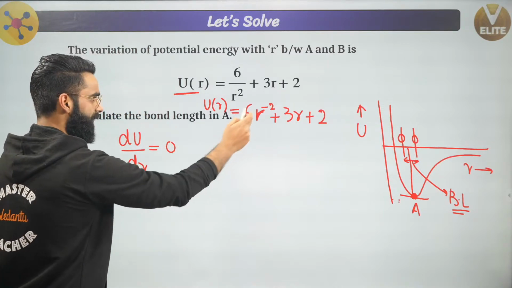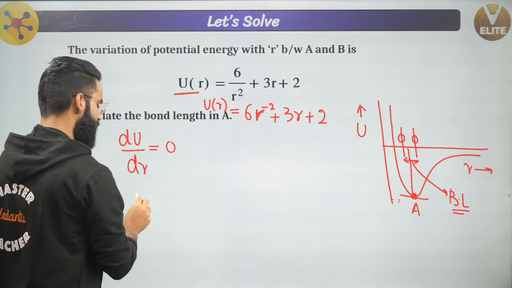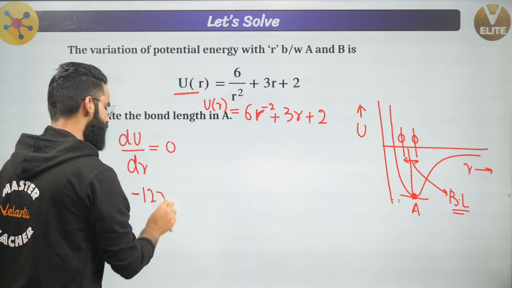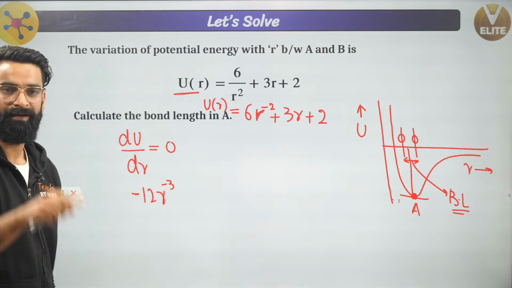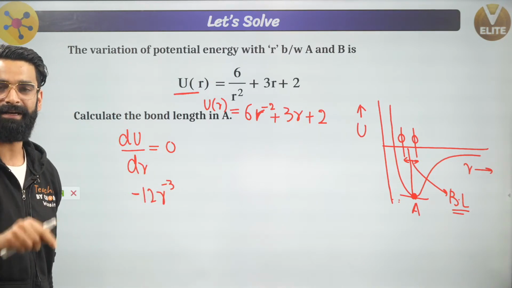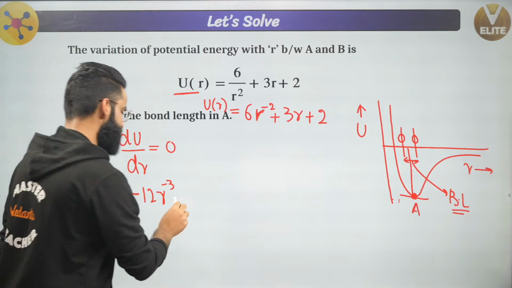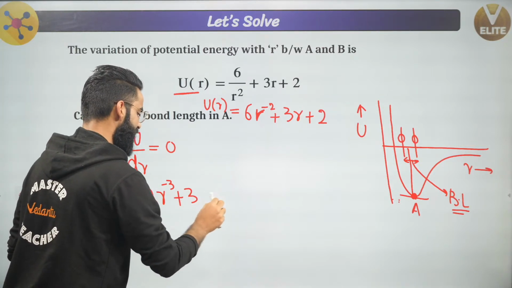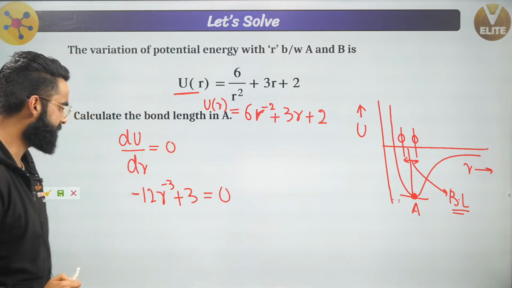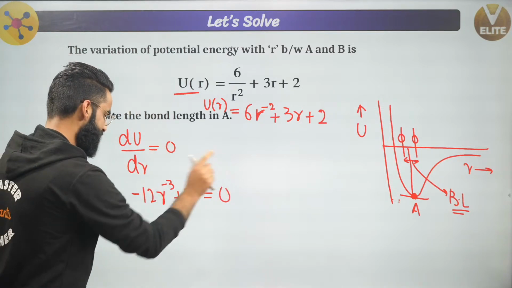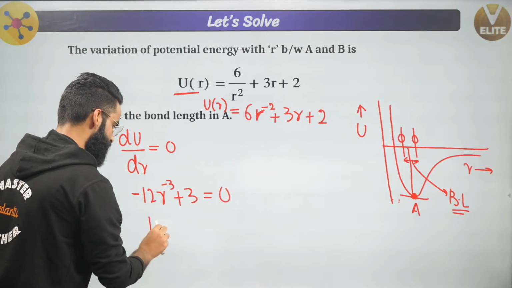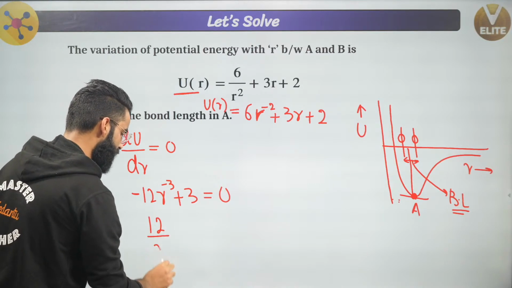It's simply going to be, take this minus 2 in the front, it's going to be minus 12 r raised to power minus 3, yes? Differentiation of x raised to power n is n x raised to n minus 1, correct? Plus 3r differentiation is going to be 3, and the constant is equal to 0, correct? Now people, take this r on that side, it's going to be at the end 12 divided by r cube